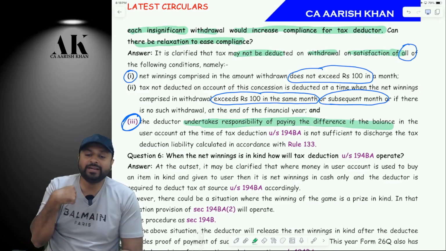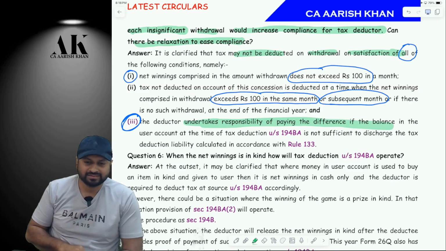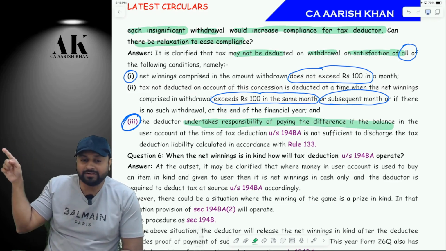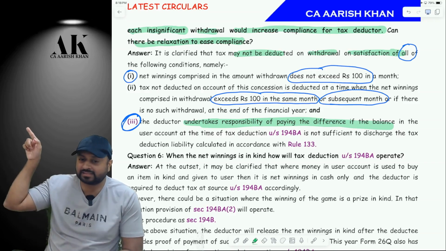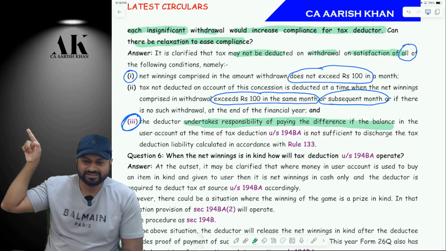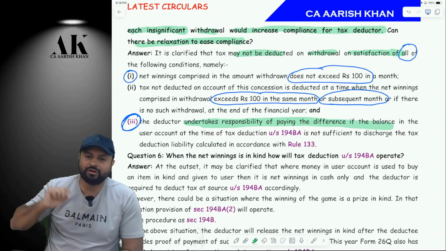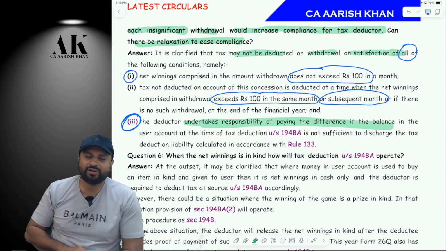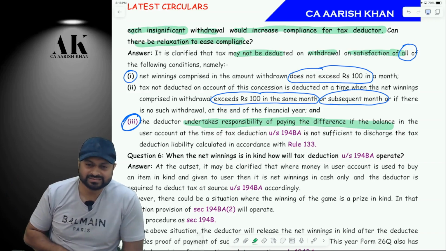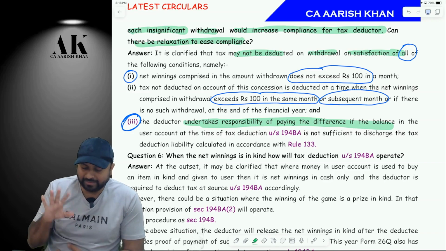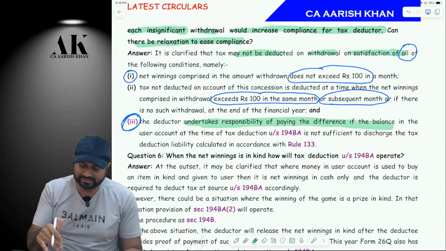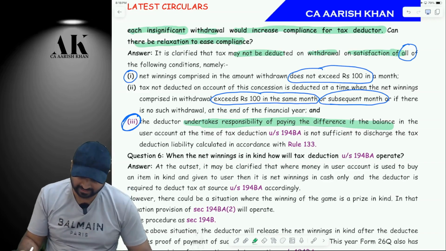Now for you and me, it is 10, 15 rupees, correct? But for government, when it is multiplied by 1 crore gamers, or when it is multiplied by 2 crore gamers, for government, it is a revenue of 20, 30 crore rupees. Are you able to understand what I'm trying to say? So the deductor will pay the difference amount if there is a shortfall. Are you clear?